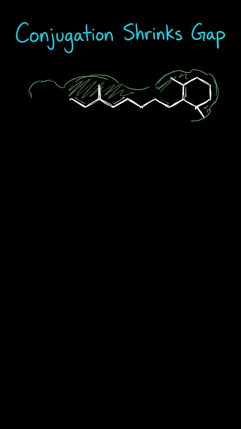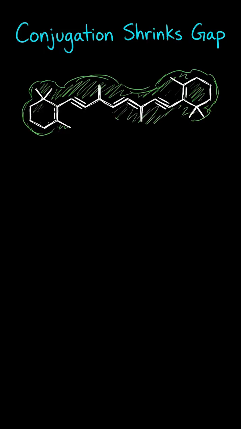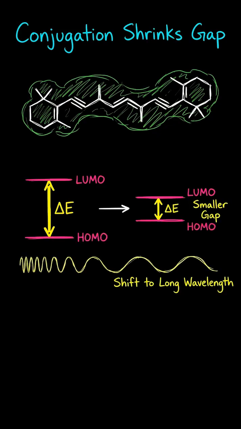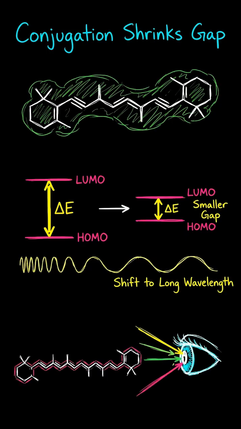Conjugation shrinks that gap. When pi bonds are connected in a conjugated system, electrons are delocalized over a larger region. Delocalization lowers the energy difference between occupied and unoccupied orbitals. As conjugation increases, absorption shifts to longer wavelength. That is why highly conjugated molecules can absorb visible light and appear colored.